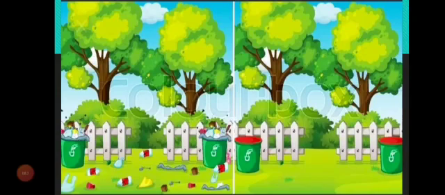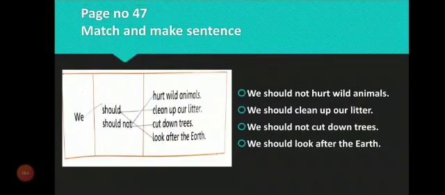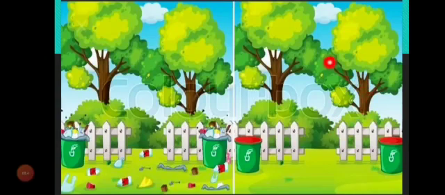As the picture number 1 is this, you can see that one picture is this and the second one picture is this. This one picture is of a healthy environment. As you can see that the floor is neat and clean. There are 2 bins and they are not filled with rubbish, and the environment is very calm and healthy.